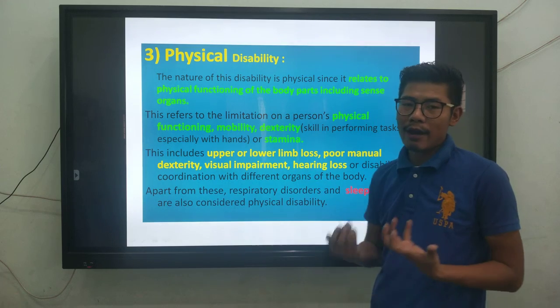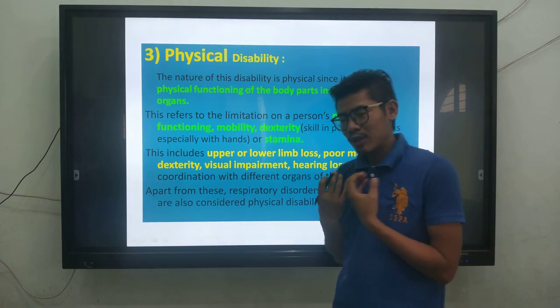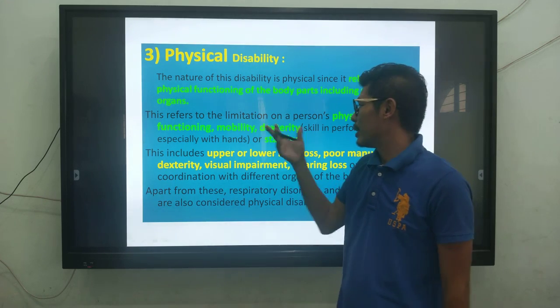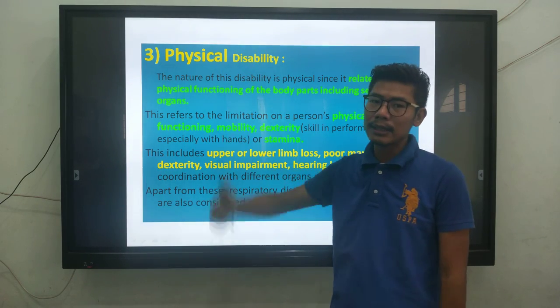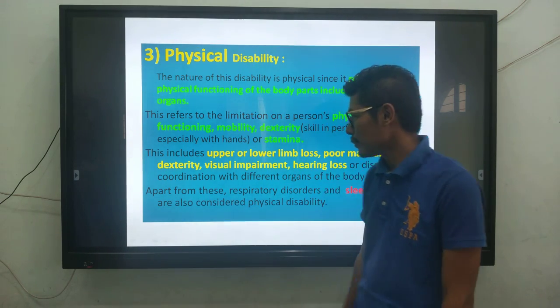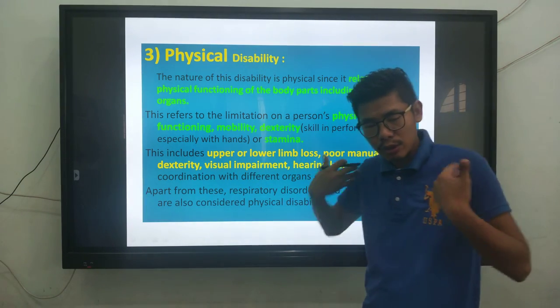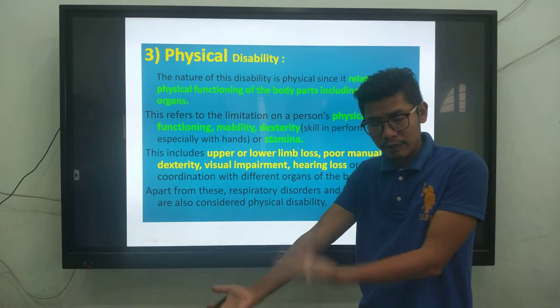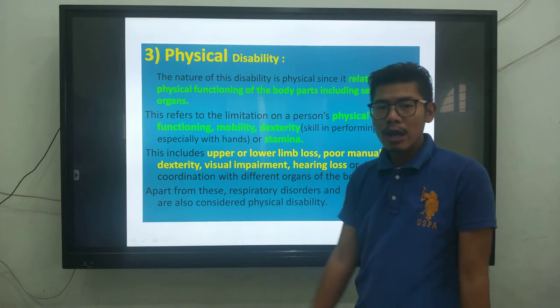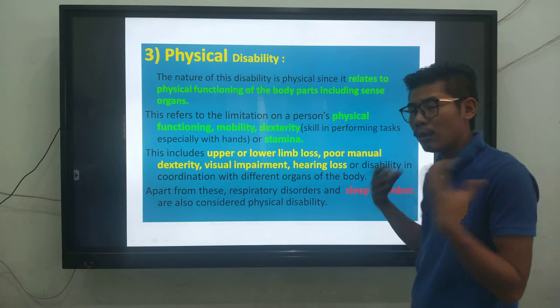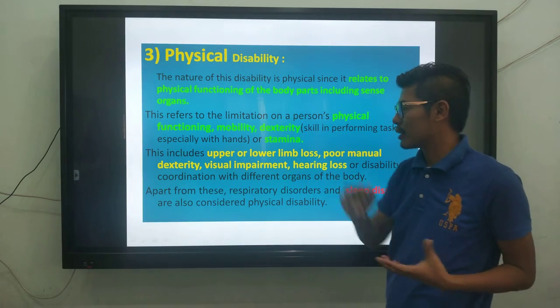Or stamina. If you are getting tired very quickly and you're not able to perform work for a long period of time, then this will also come under the category of physical disability. This includes upper and lower limb loss. Maybe you have lost an upper or lower part of your limbs. So it will also come under physical disability. Any loss of body parts will come under physical disability.